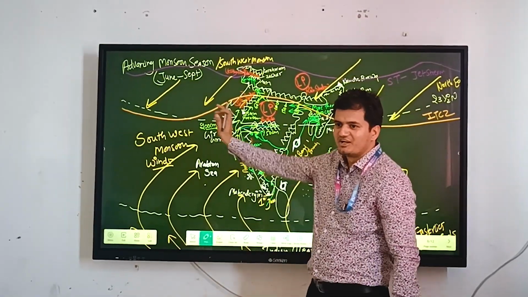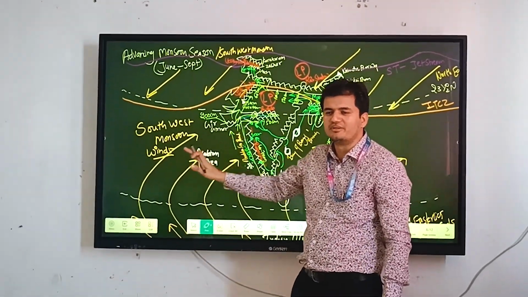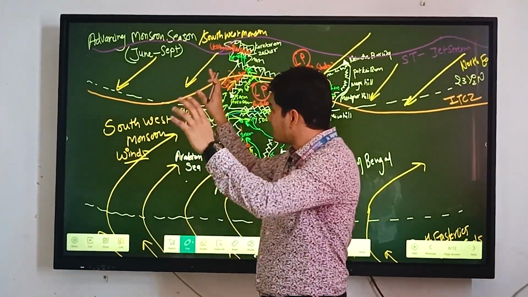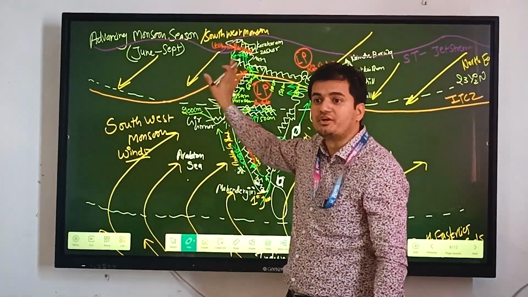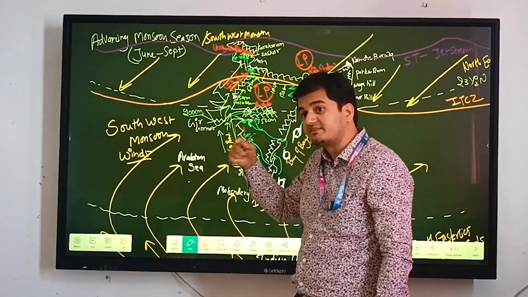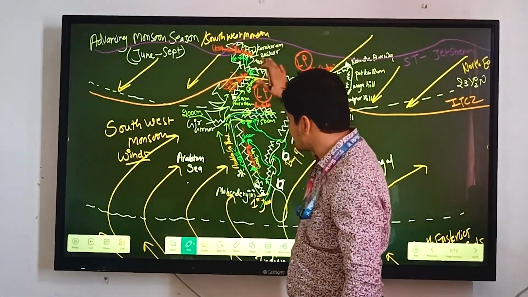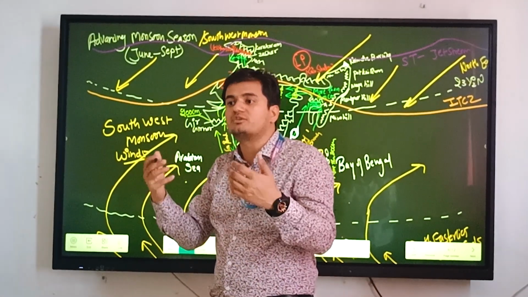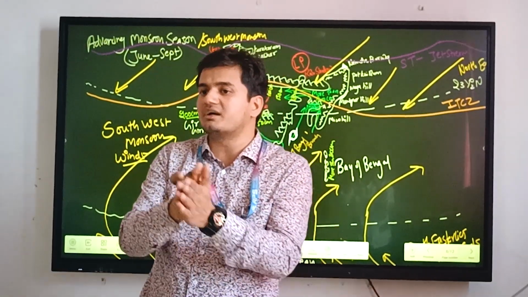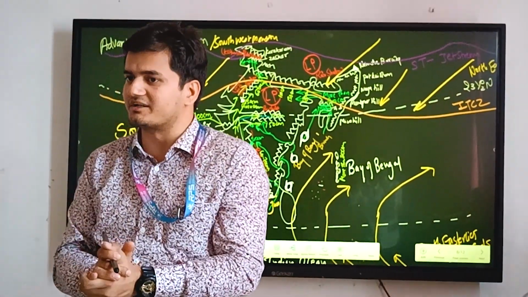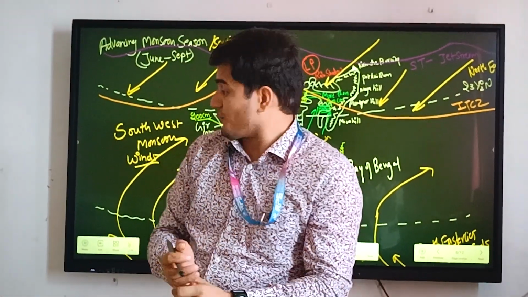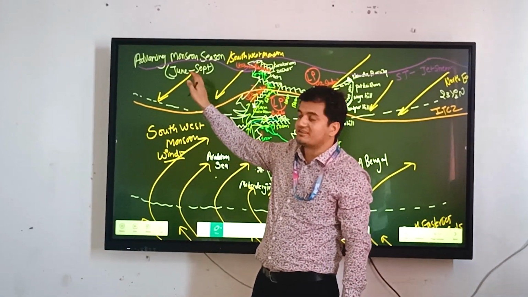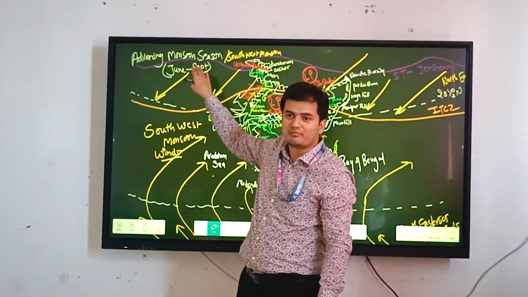Right? That means in a particular season the winds will come, bring lots of moisture, and we have huge rainfall in a season. And the next season we have the winds going back to their original place. So this is how the seasonal reversal of winds brings rainfall to the regions of the continent. Right now, the advancing monsoon season is the month of June to September.